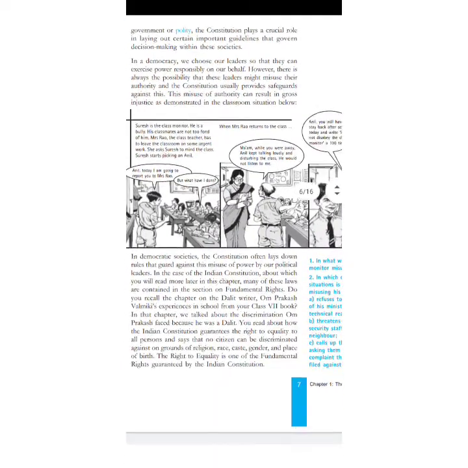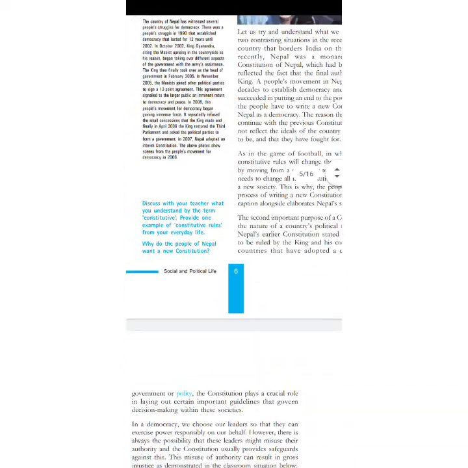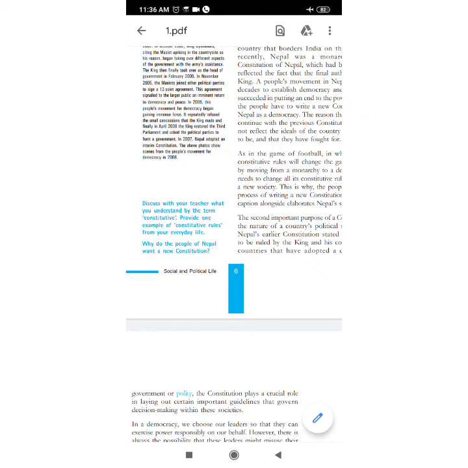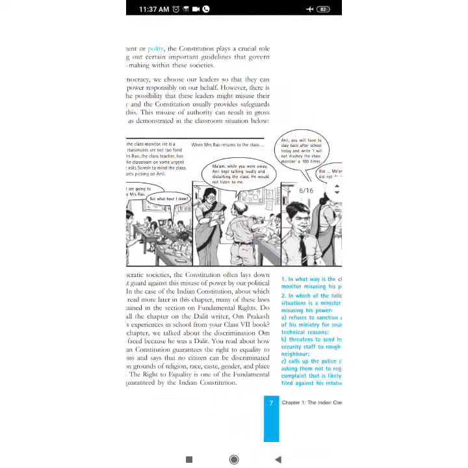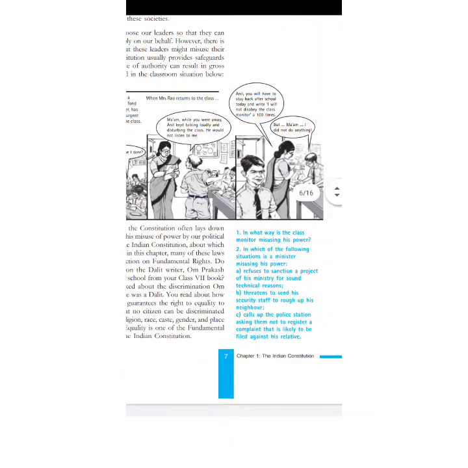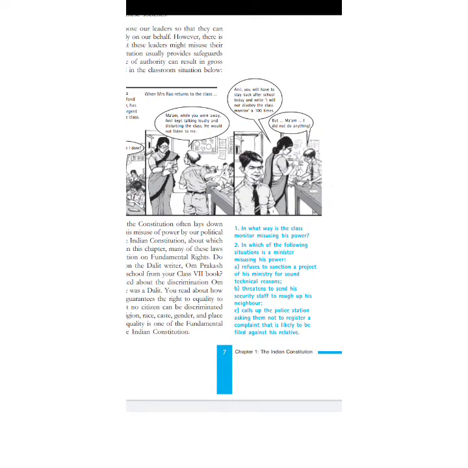Then this question you write: why do the people of Nepal want a new constitution? And this question you write on the basis of 3 marks. Then here are also given some questions.